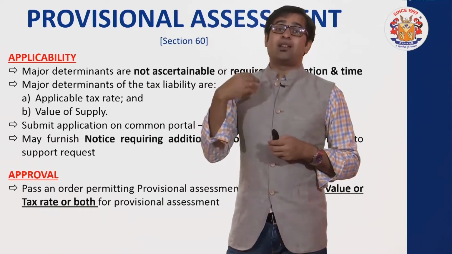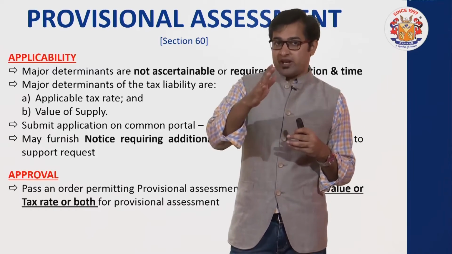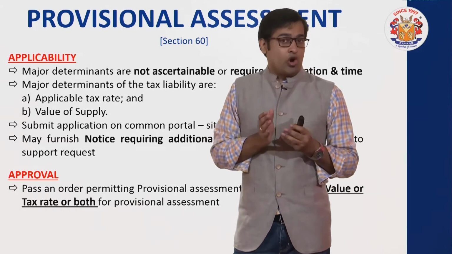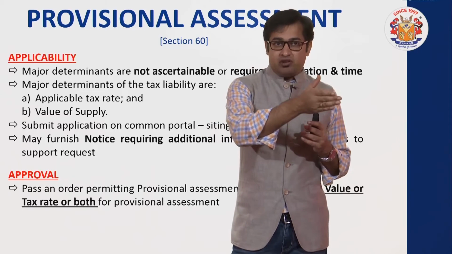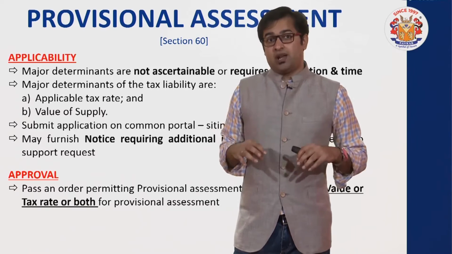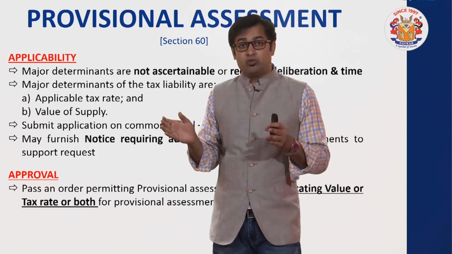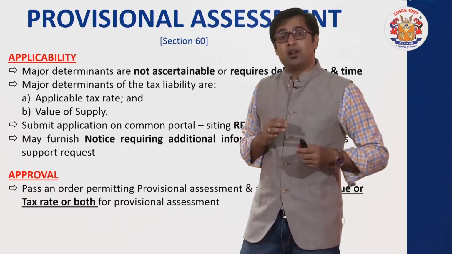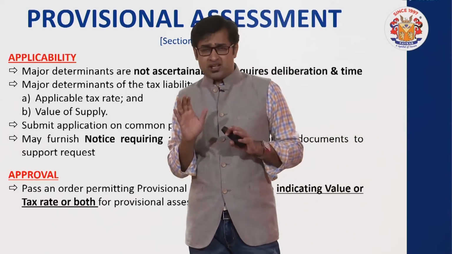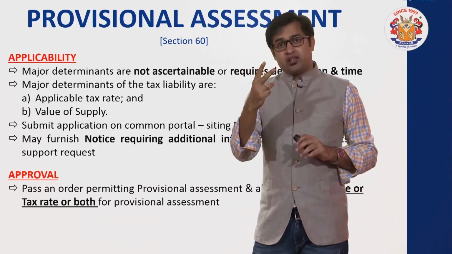Similarly, you are dicey with regard to value. You have applied for provisional assessment saying that you are not sure what the value will be. You can give a range that it will be somewhere between 100 to 120. So now the authority will take a call: according to us you should pay tax at 100 rupees value, or you should pay tax at 120 rupees value.